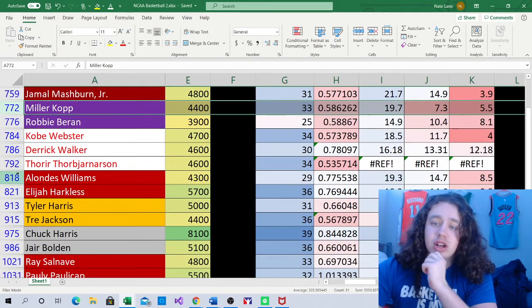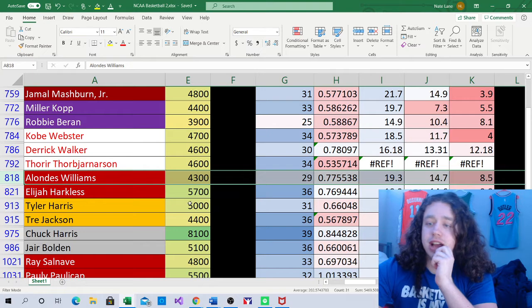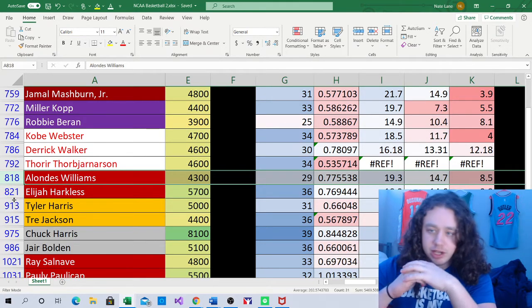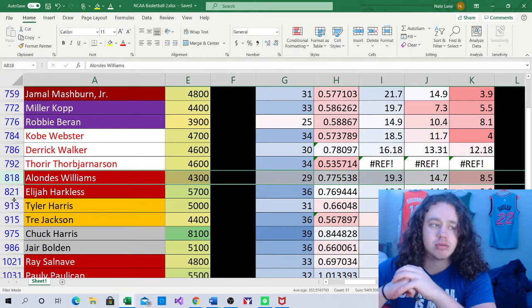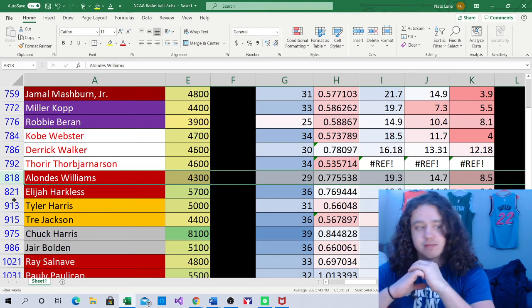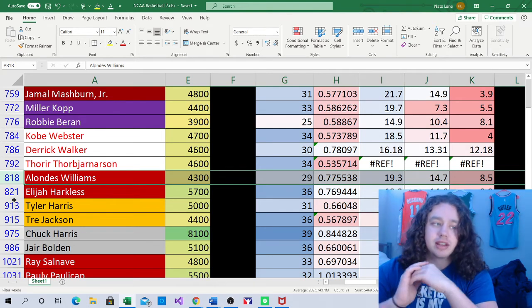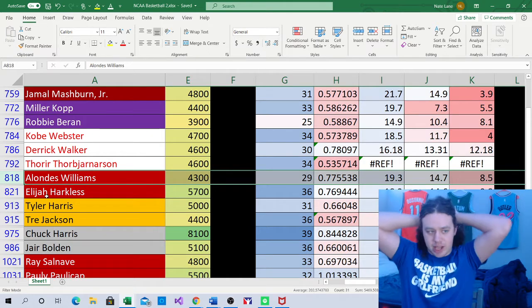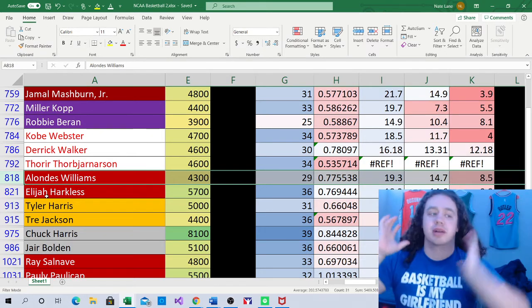Next game we're going to talk about is going to be Oklahoma versus Iowa State. And before I say that, there's two Big 12 tournament games today. The other one's Kansas State and TCU, and it's got a ridiculously low total. I'm not interested in that game at all. I'm not going to talk about any players from that game. I'm just fading that game completely on the slate. I think all those guys are awful plays. So if you're saying, where's that game by the end of this video? That's where it is. I just wanted to mention that when I came to the Big 12.